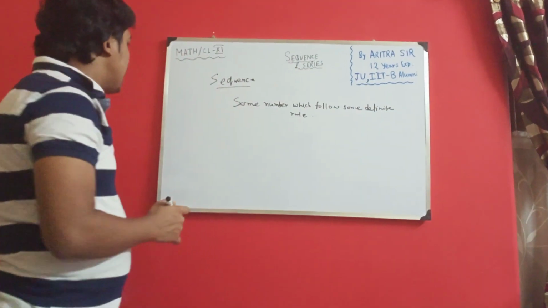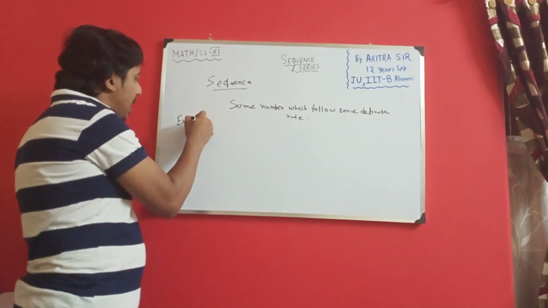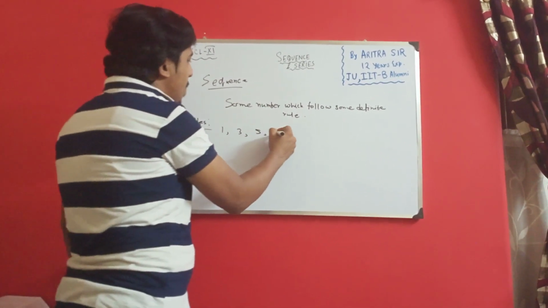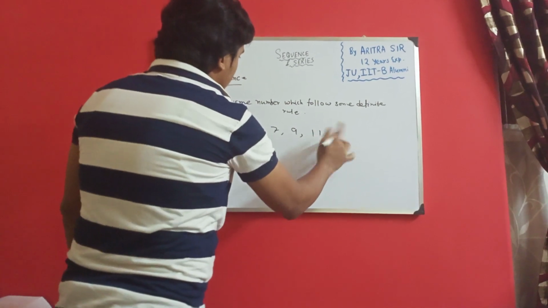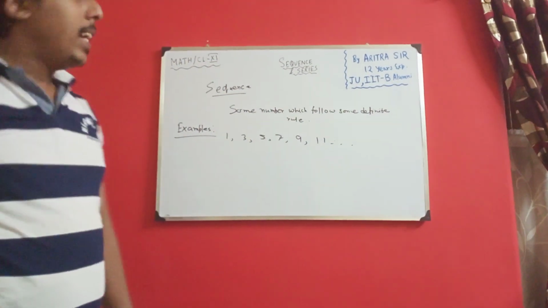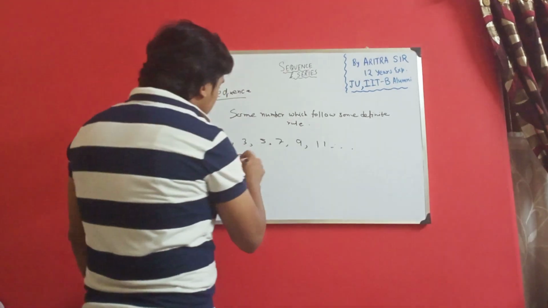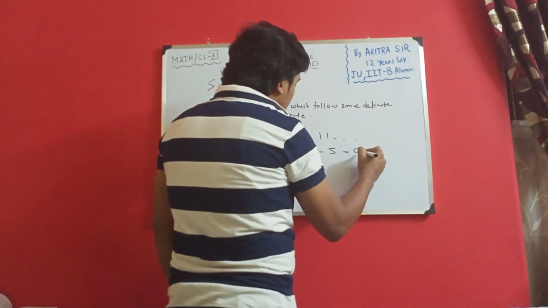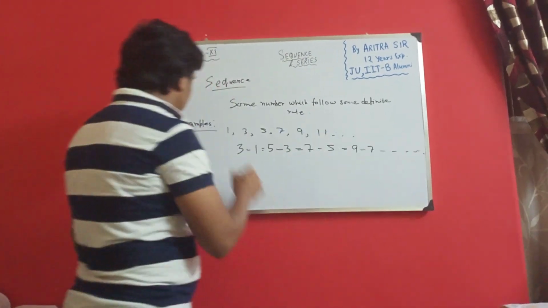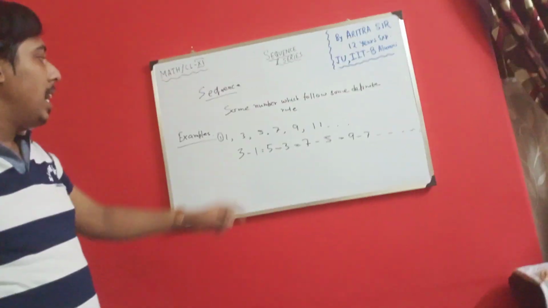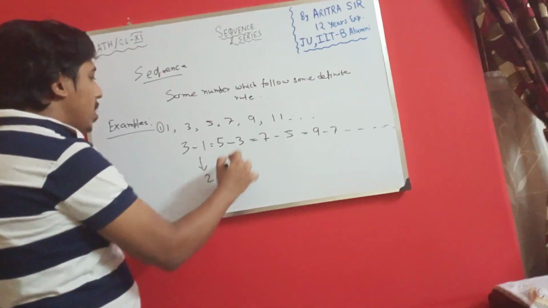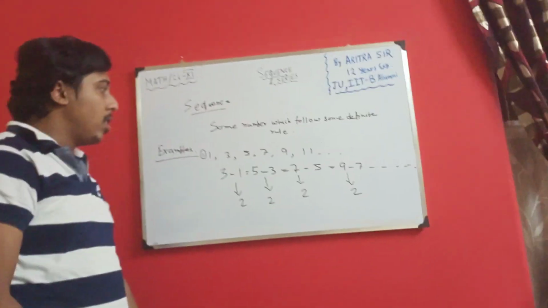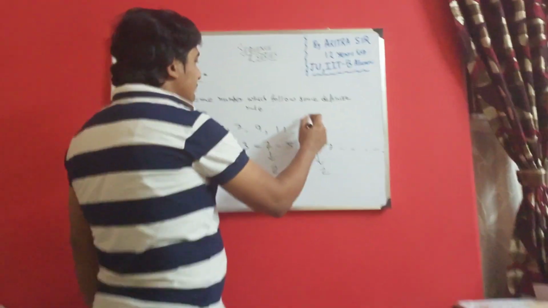Just give you some simple examples, right? Some simple examples if I discuss, say 1, 3, 5, 7, 9, 11. Is it a sequence? Yes, it is a sequence because you see 3 minus 1, 5 minus 3, 7 minus 5, 9 minus 7 and so on. They all have some common difference. So yes, they follow this certain rule. So I can say yes, this is a sequence.